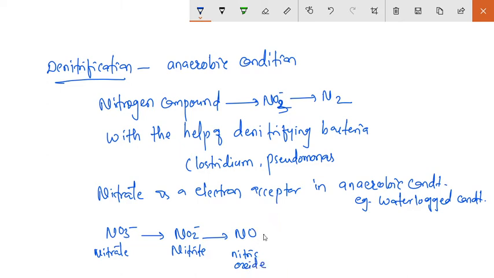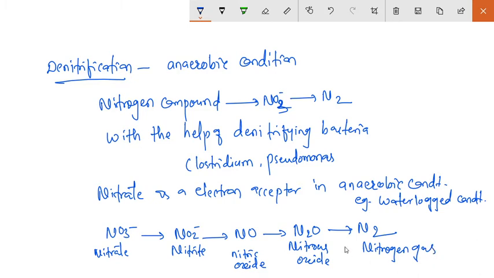Then this nitric oxide is converted into nitrous oxide, that is N2O. Nitrous oxide is then converted into atmospheric nitrogen, so it is the nitrogen gas.